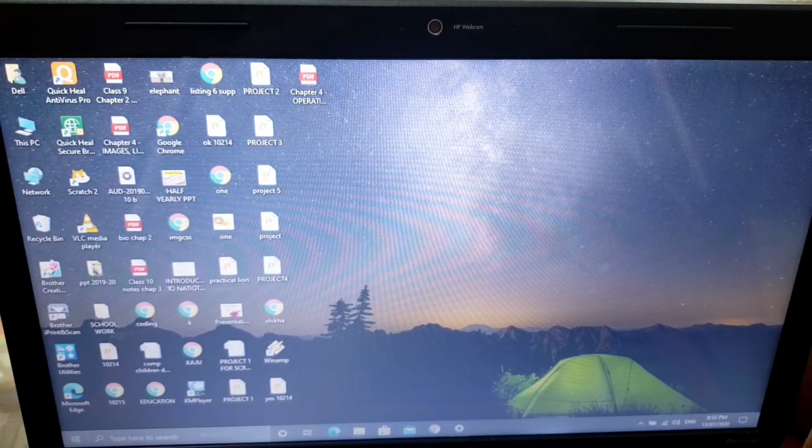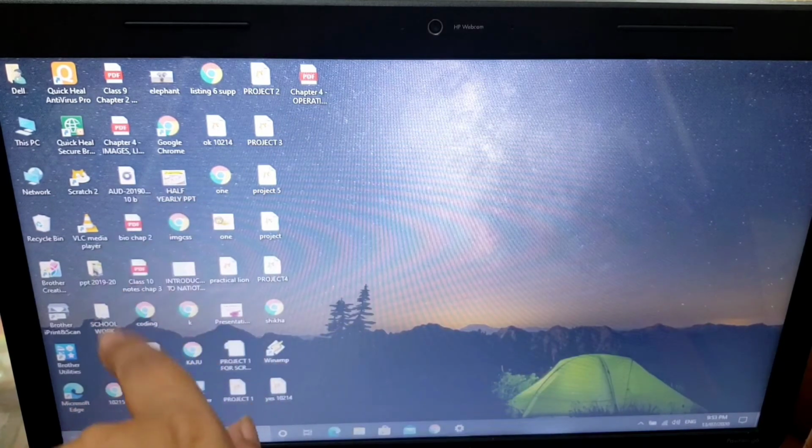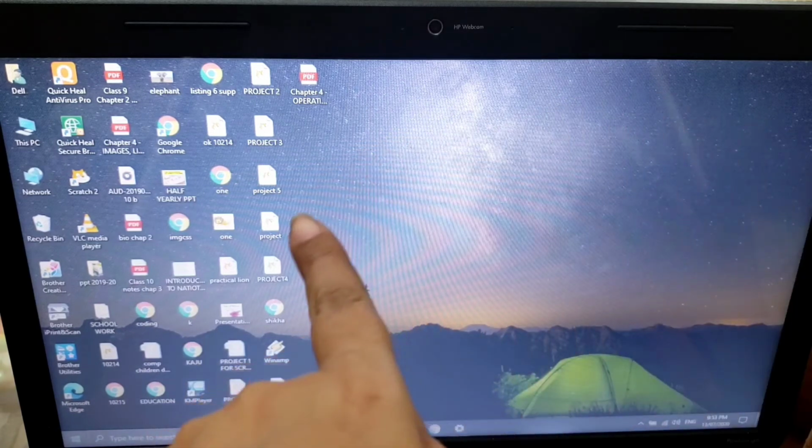After switching on the CPU button, some files will get loaded into the memory. In the previous video I told you, whenever you switch on your system, the operating system gets loaded into the memory, and for that you have to wait. While you are waiting, your operating system gets loaded, and the first screen, this is your first welcome screen.